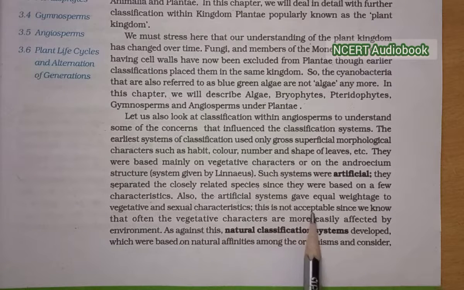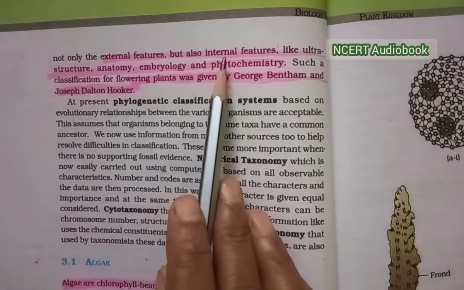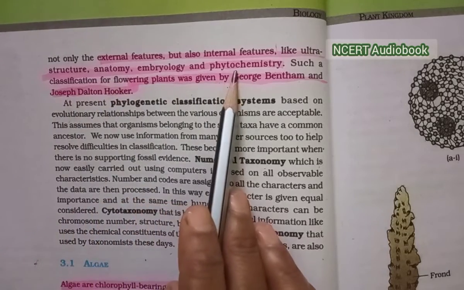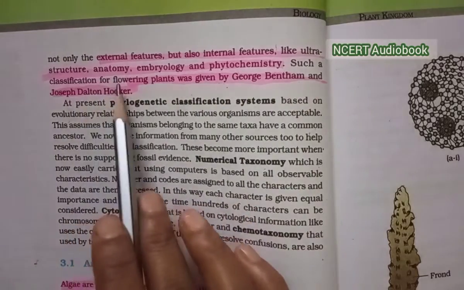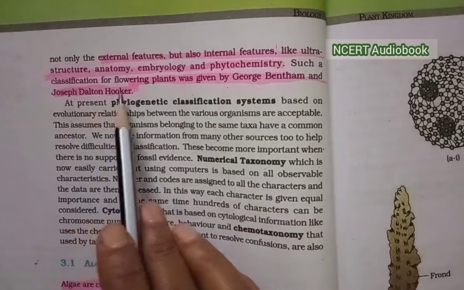This is not acceptable since we know that often the vegetative characters are more easily affected by environment. As against these, natural classification systems developed, which were based on natural affinities among the organisms and considered not only the external features but also internal features like ultrastructure, anatomy, embryology and phytochemistry. Such a classification for flowering plants was given by George Bentham and Joseph Dalton Hooker.